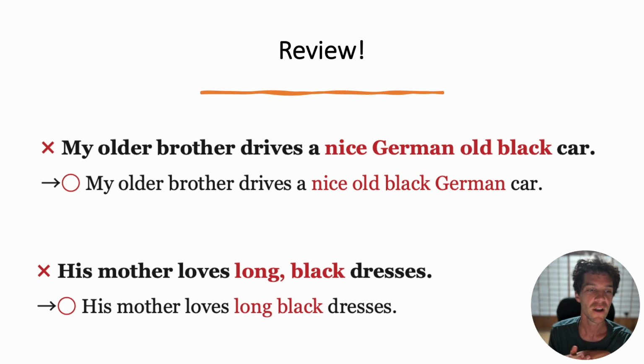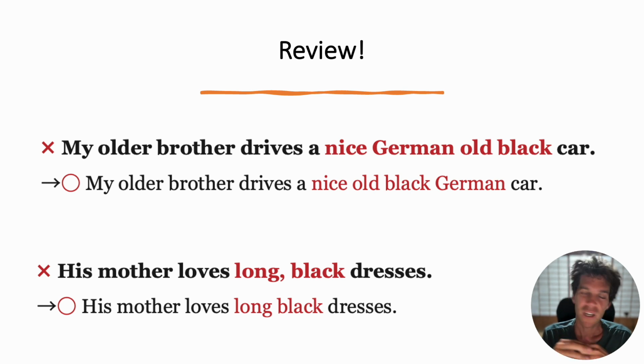For example, my older brother drives a nice, old, black, German electric car. Electric is similar to the material that it's made of. We can put it in that category. Or you can also say a petroleum car or a gas-powered car. Many ways to say it. But that would come right before the noun and after nice old black German.